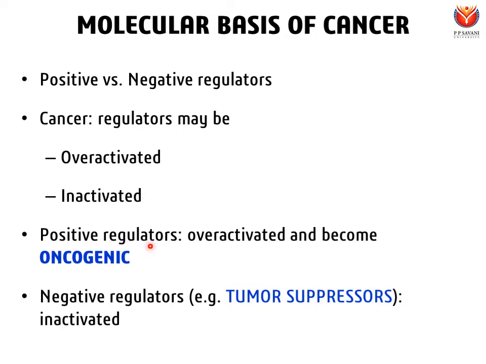Positive regulators, when they become overactivated, we call them oncogenic because they promote cancer. So overactivation of positive regulators makes them oncogenic. And for negative regulators, the example is tumor suppressors. When tumor suppressors are inactivated, it leads to cancer.